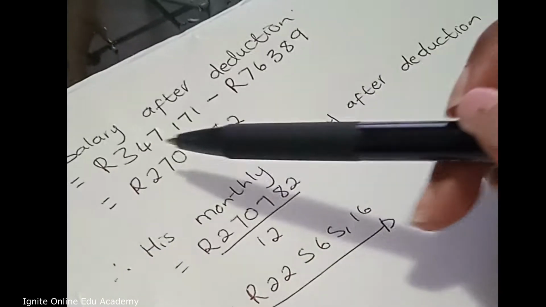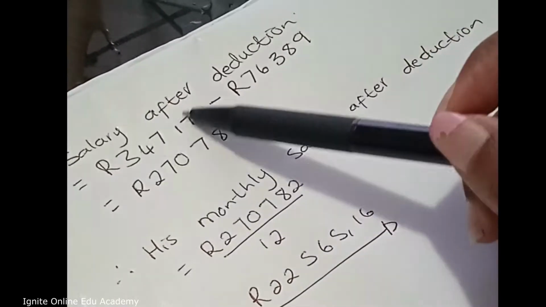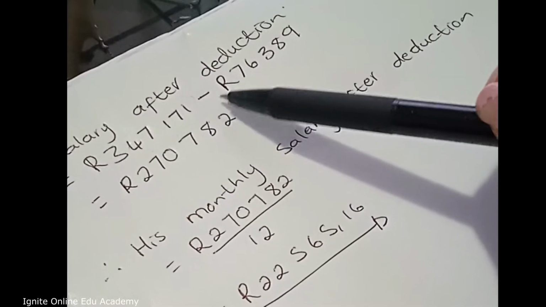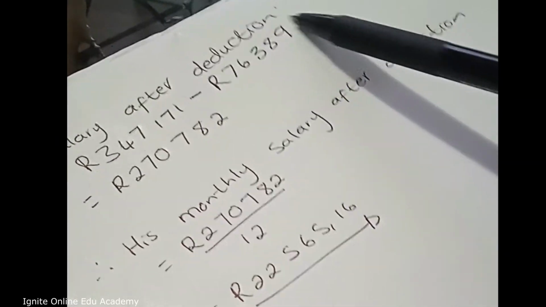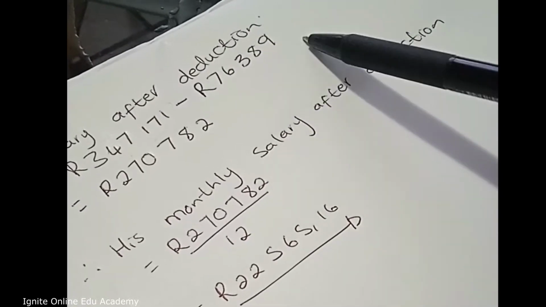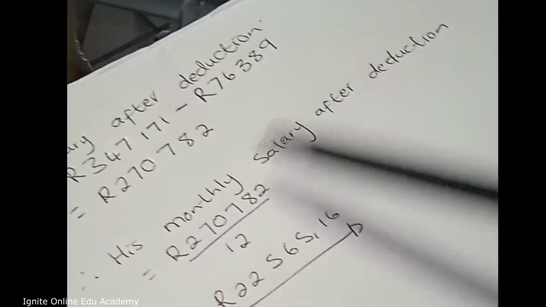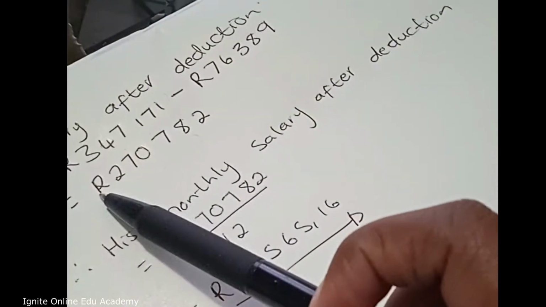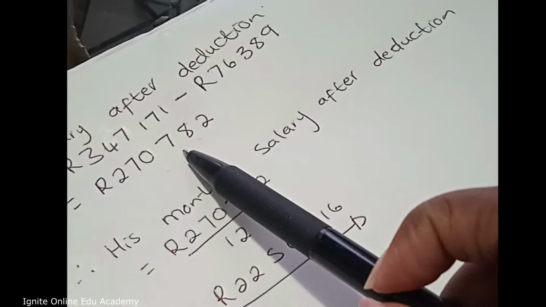So here it is. His annual salary subtract annual total deductions, tax and the medical that he's paying for. And then this is how much he gets per year.